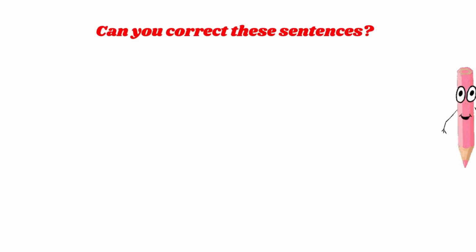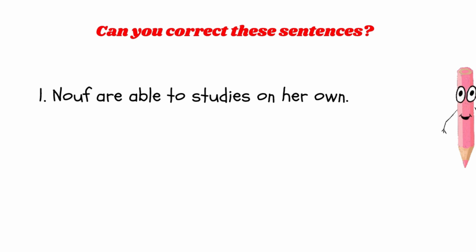Excellent. Can you correct these sentences? Look at this sentence here. North are able to study on her own. Can you see the mistakes in this sentence? Did we use the verbs correctly? Of course, yes, we have a mistake here with are.